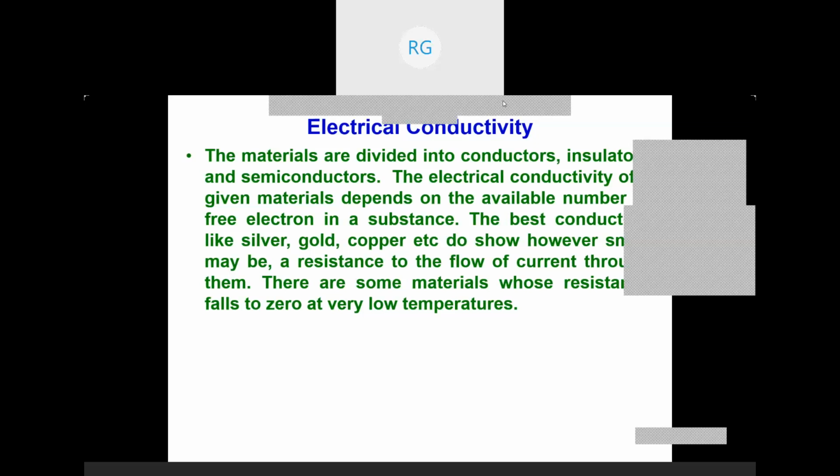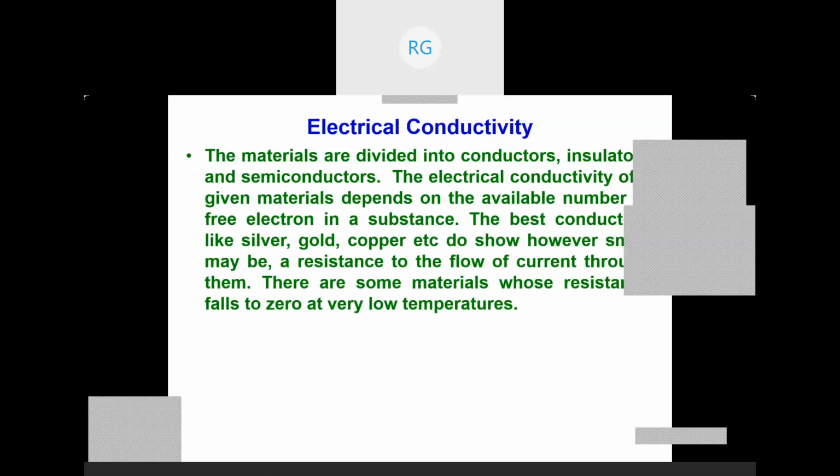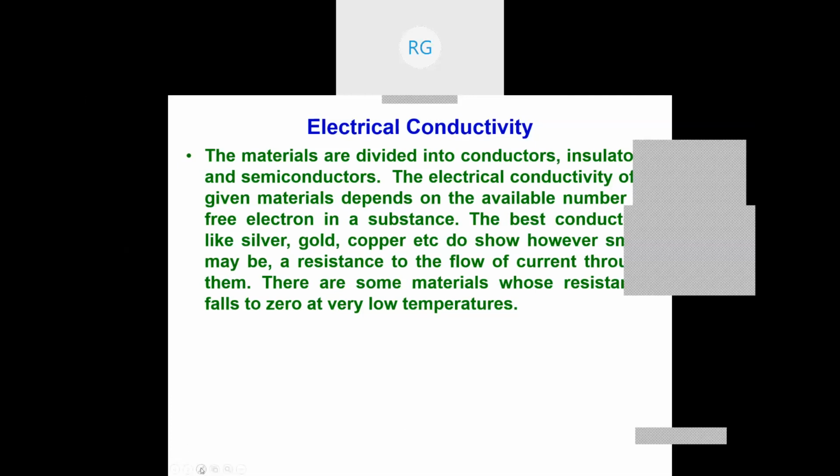in the Kronig-Penney model. Now, if you look at the resistivity or conductivity of materials, there is a huge change of conductivity across materials. Suppose I take here the different conductivities of various materials.